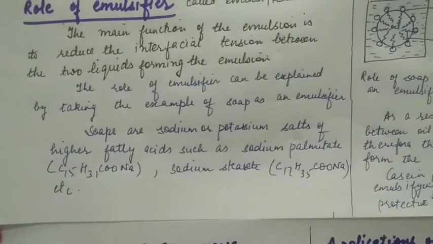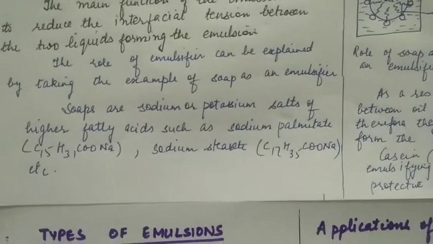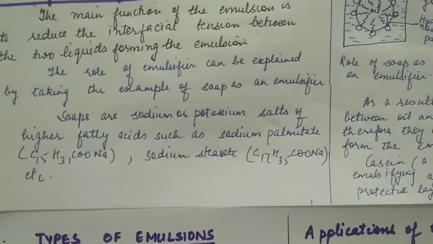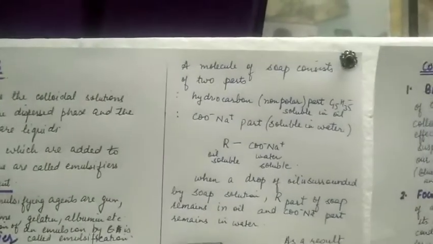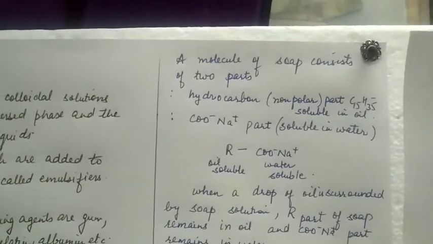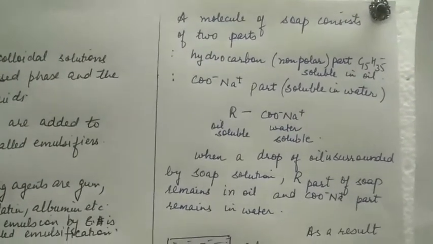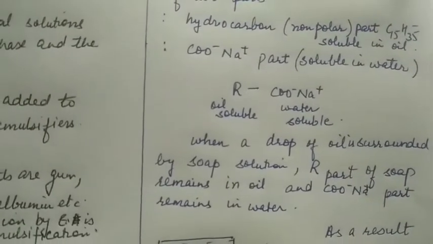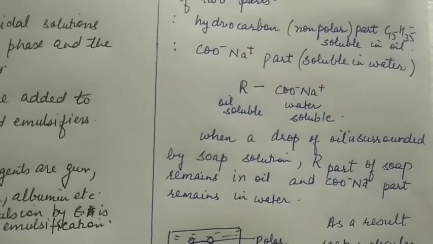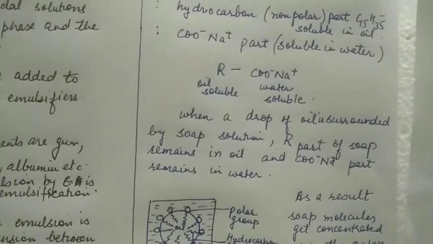Soaps are sodium or potassium salts of higher fatty acids such as sodium palmitate, C15H31COONa, sodium stearate, C17H35COONa, etc. A molecule of soap consists of two parts: hydrocarbon non-polar part C15H31, which is soluble in oil, and COO negative Na positive part, which is soluble in water. So soap molecule RCOONa has R as oil loving and COONa as water loving and water soluble part.